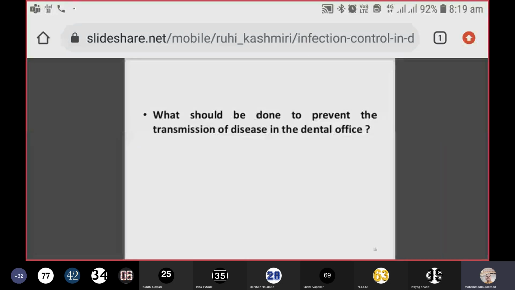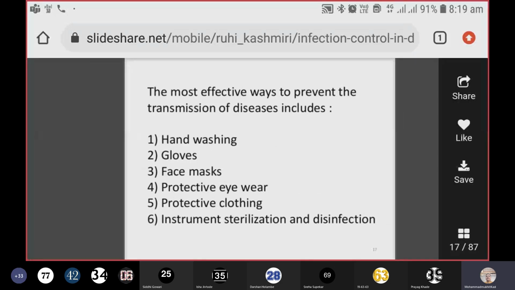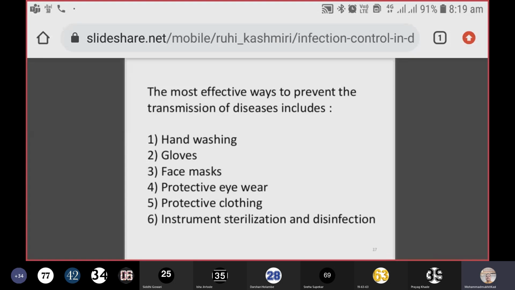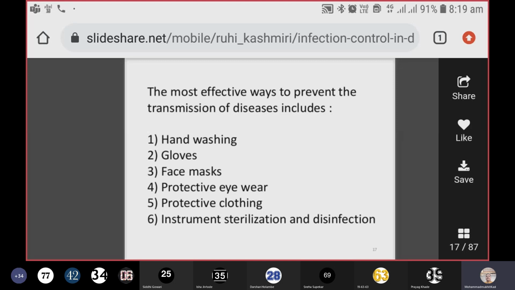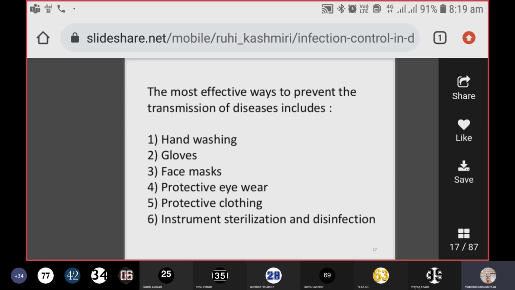What should be done to prevent the transmission of disease in the dental office? This is what we are going to learn by implementing individual infection control practices. The very simple practice is hand wash. As I told you, there is a ringtone in our mobile when you try to call people that says hand washing is very important. Why is hand washing important? There are two methods by which you can maintain hand hygiene: one is with soap and water, and the second is the hand rub.